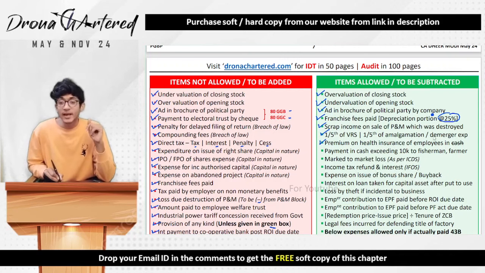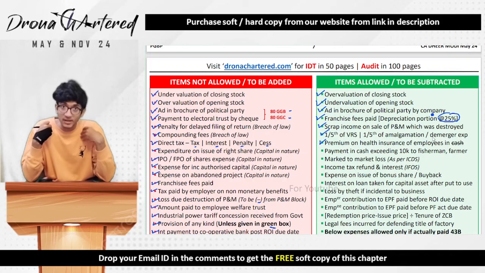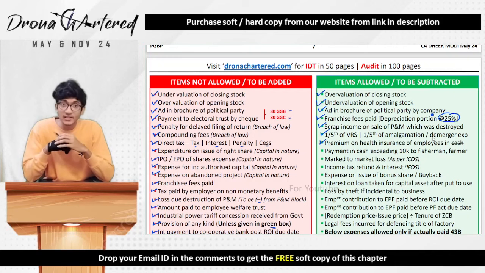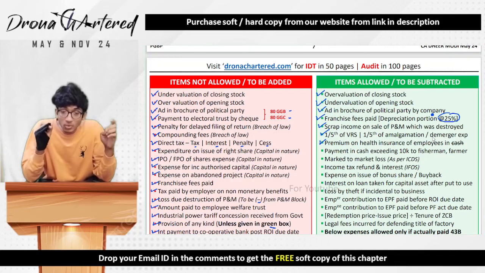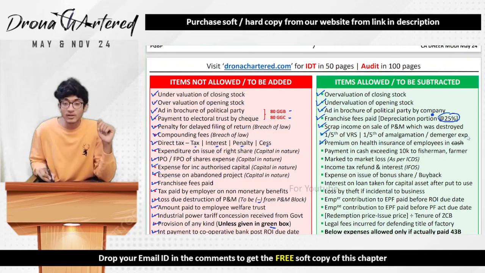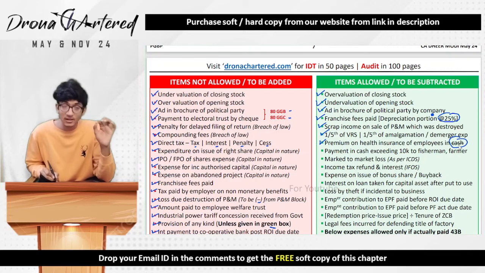Any premium on health insurance of employees. So if I am a company and I am paying the health insurance premium of my employees, in such a case, this deduction will only be allowed if it is paid by means other than cash. Therefore, over here, cash has been cut. So it has to be through any other way, but not cash.